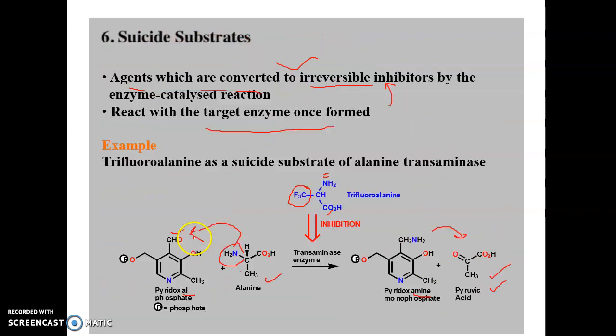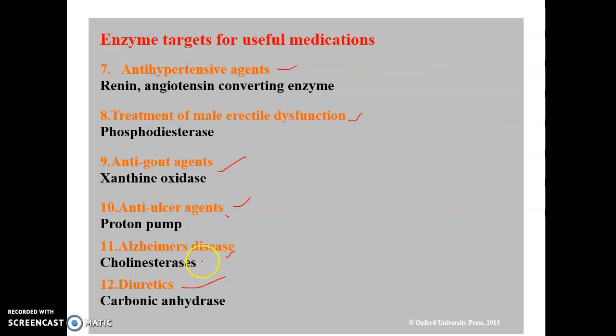Cholinesterases, carbohydrates, and for Alzheimer's, the cholinesterase enzyme. Acetylcholine is there, it converts into choline in the presence of the esterase enzyme. In the presence of this esterase enzyme, the acetylcholine may be converted into choline and acetyl.